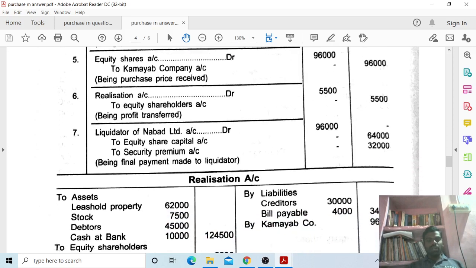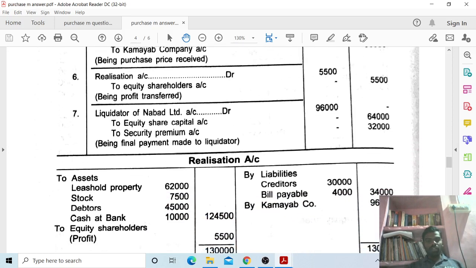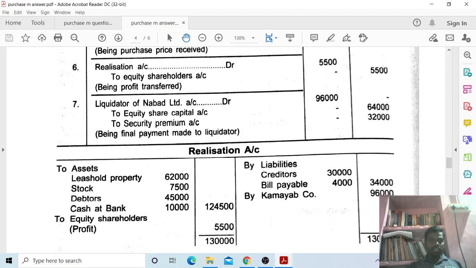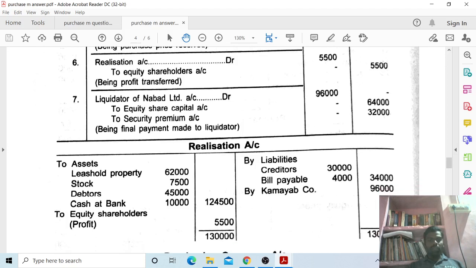Next, realization account debit to equity shareholders account, being profit transferred, 5,500. See the problem, 5,500 realization profit to equity shareholders. Next, liquidator of NABARD Limited debit to equity share capital account, to security premium account. So 64,000, 32,000, being final payment made to liquidator.